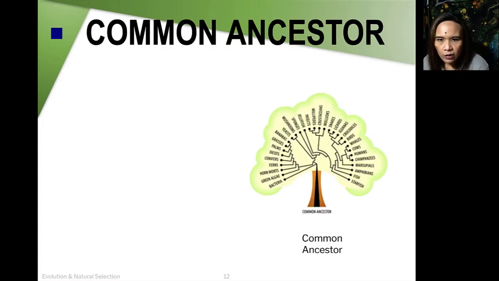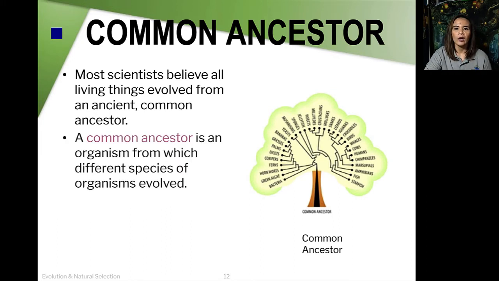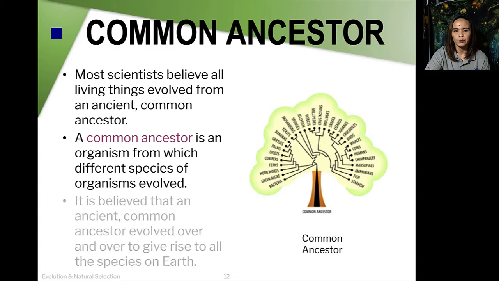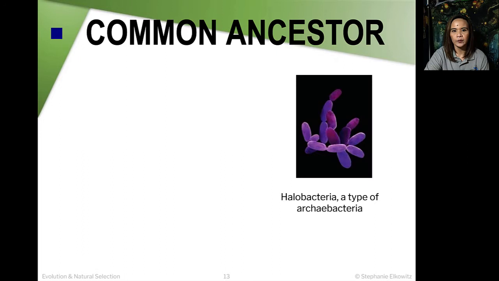Now, before we start, let's talk about common ancestor first. Most scientists believe that all living things evolved from an ancient common ancestor. A common ancestor is an organism from which different species of organisms evolved. It is believed that an ancient common ancestor evolved over and over to give rise to all the species on Earth that we know of today.